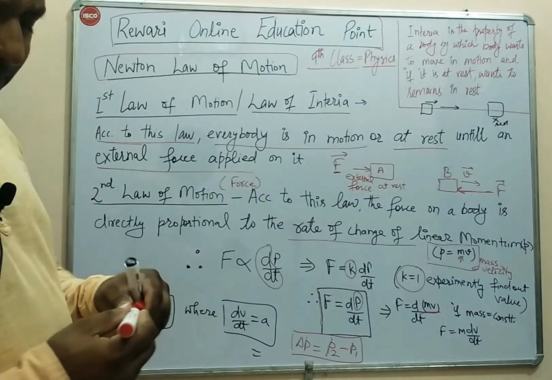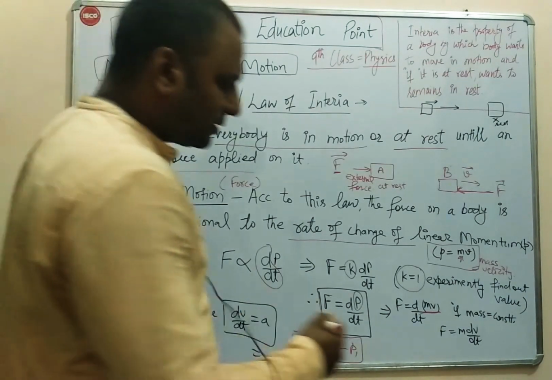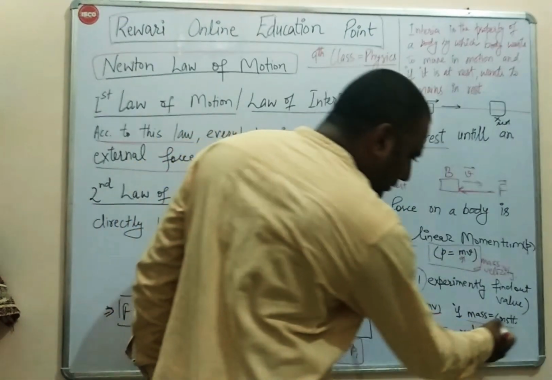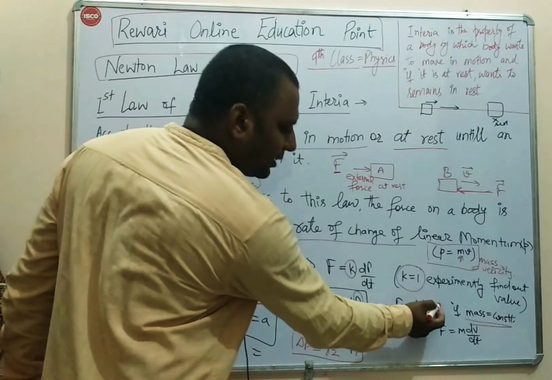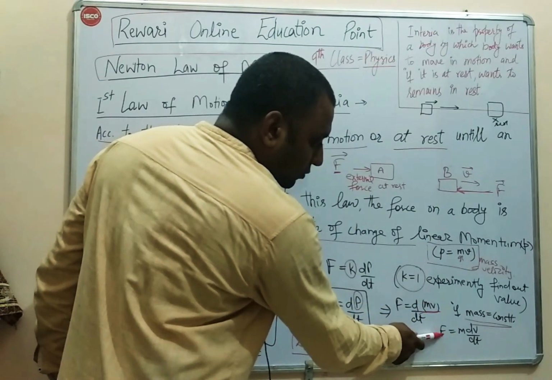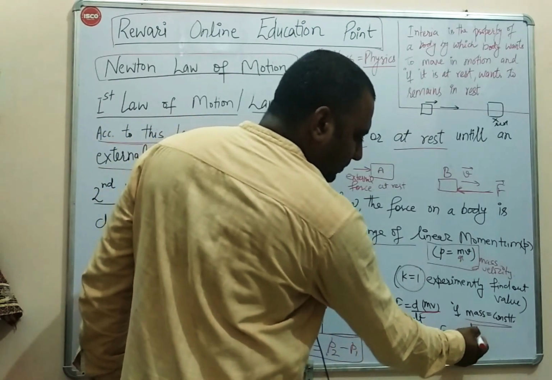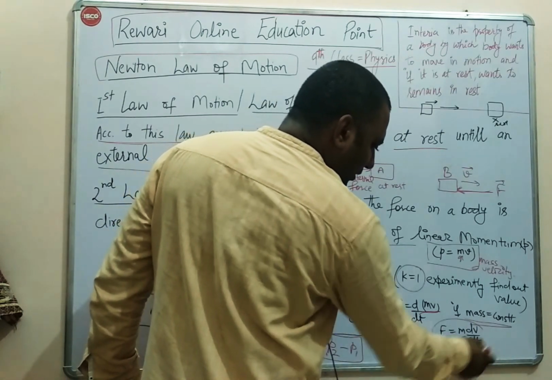We all know that in almost all our studies we consider the mass to be constant. If mass is constant, and we have to find the derivative of the two terms, we put the constant outside. We put the mass outside, then what we have is dv by dt. So this is the equation we have.